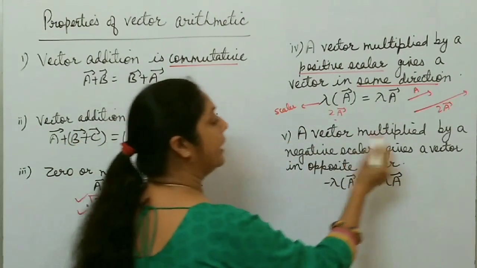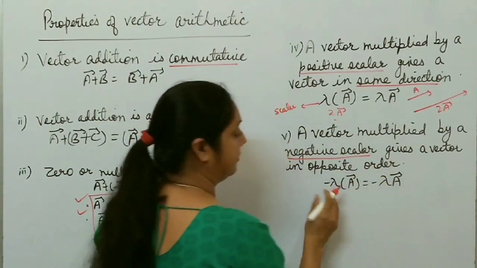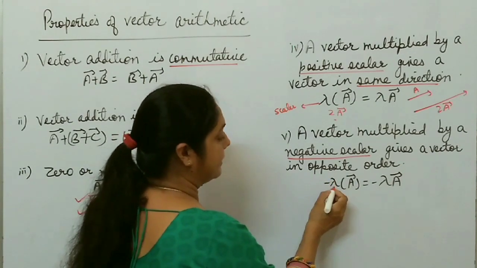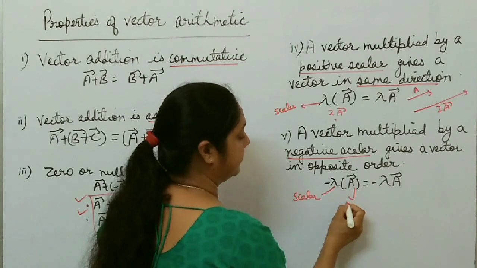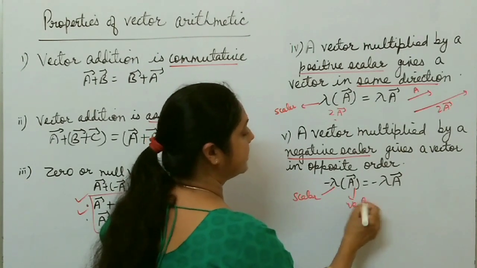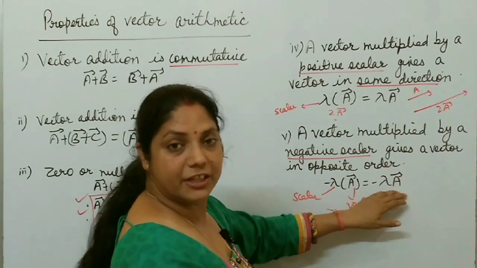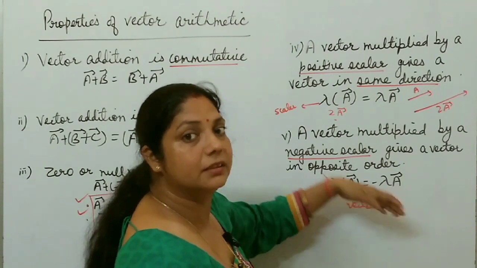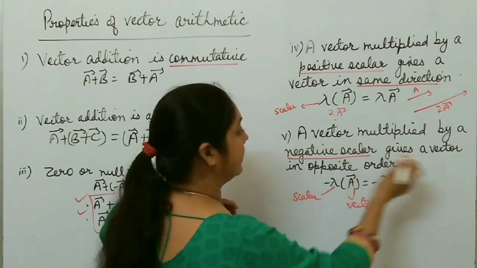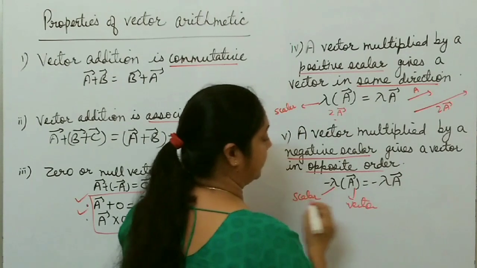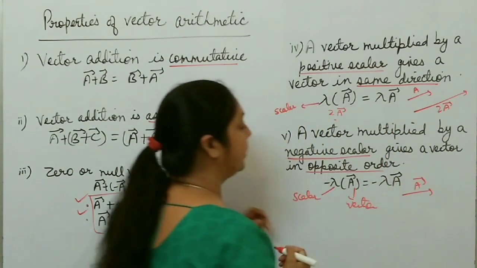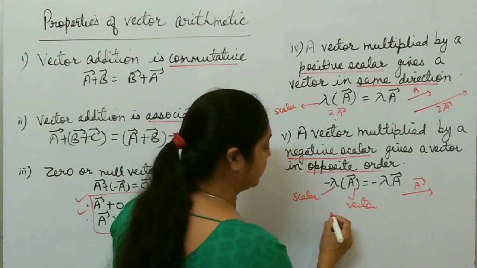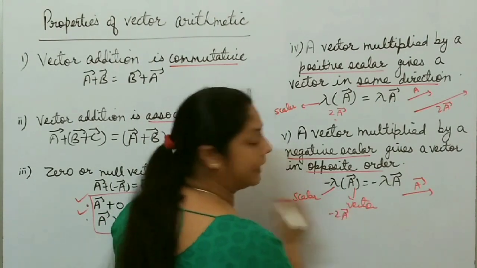But if you multiply a vector by a negative scalar, minus lambda, here minus lambda is a negative scalar, and this one is a vector. So the resultant is again a vector, but its direction is opposite to that of the given vector, right? Suppose a is this one. Now here lambda is 2, so you get minus 2a.